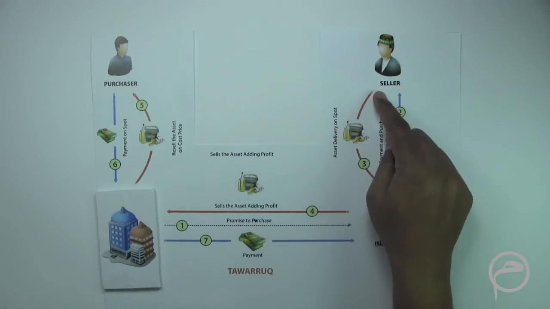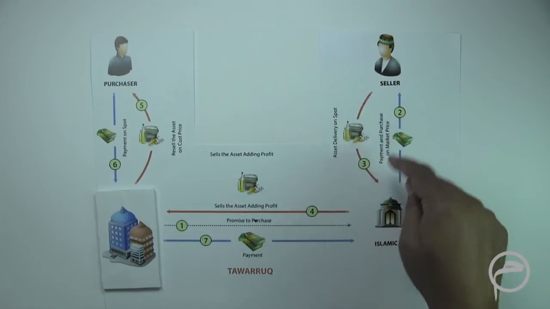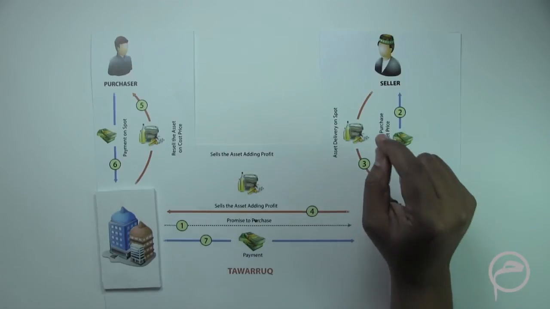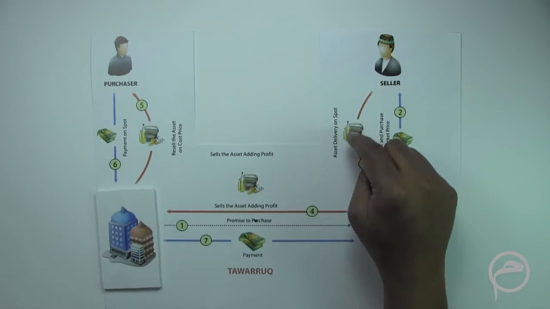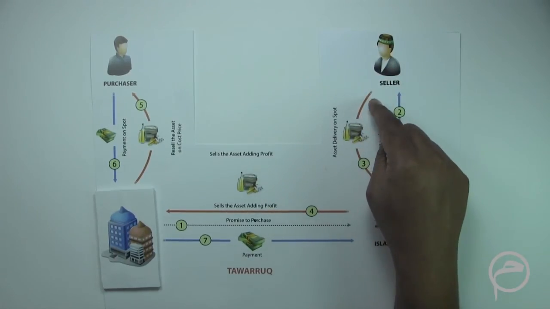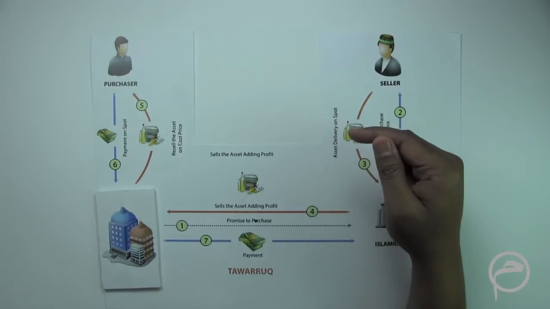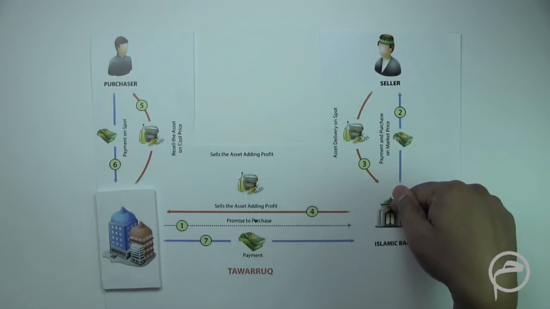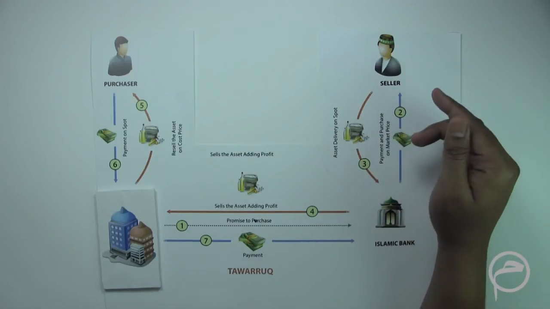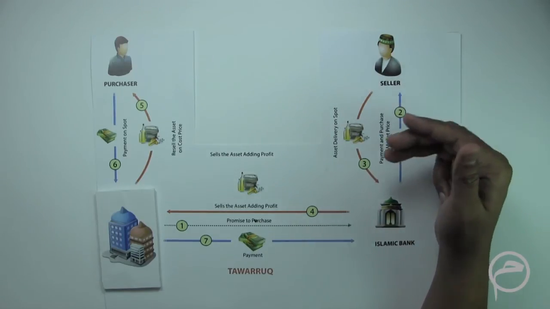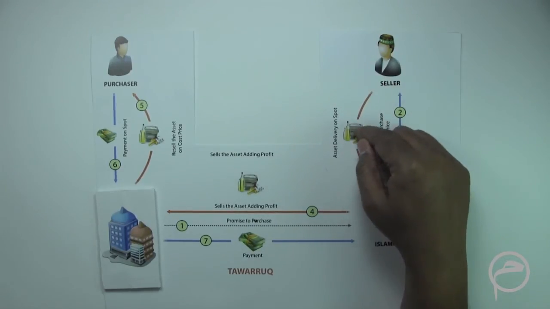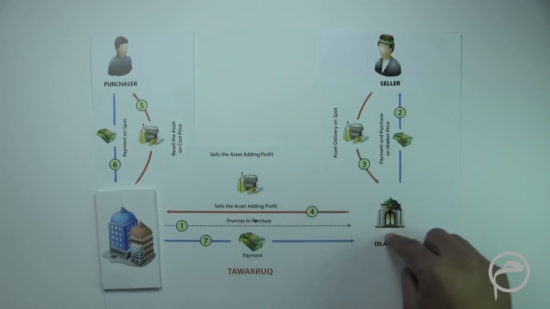Now, one important point which we have to keep in mind is that when this purchase is done, these assets have to be very clearly identified. They have to be quantified. These assets have to be in the possession of the seller, and these assets have to be properly transferred. So the risk has to be transferred to the Islamic Bank. In terms of the possession, of course, it could be constructive possession or it could be actual possession, but the ownership of the assets have to be transferred to the Islamic Bank.